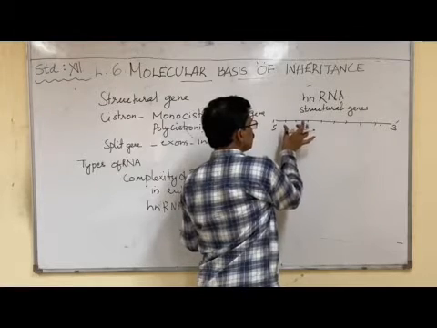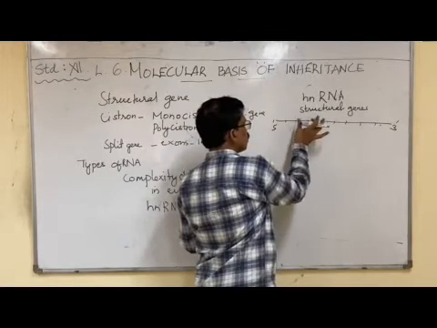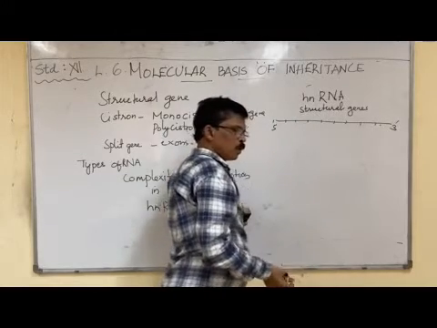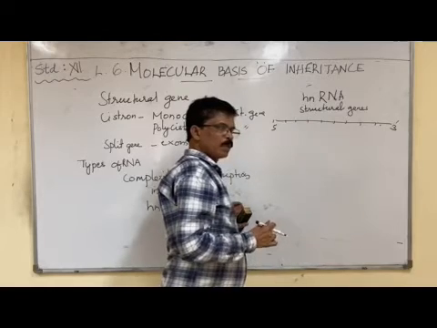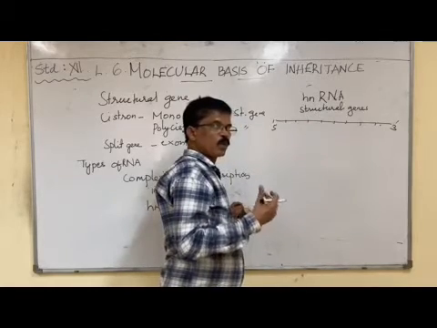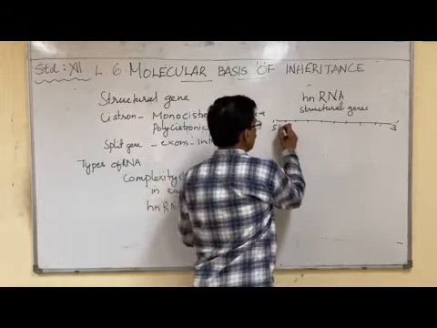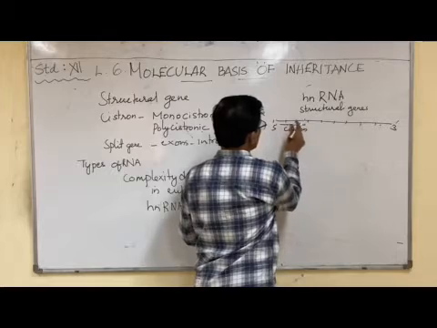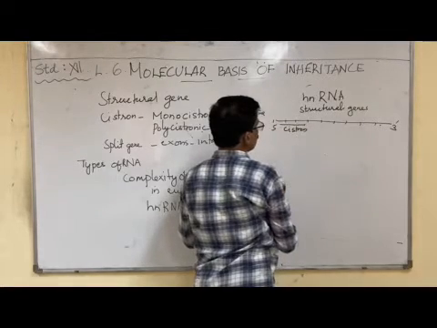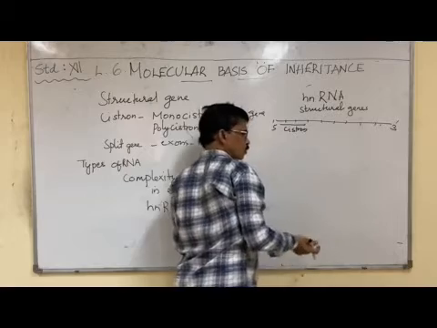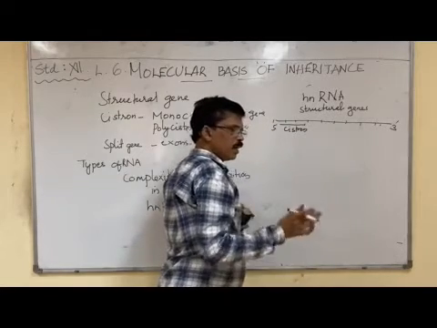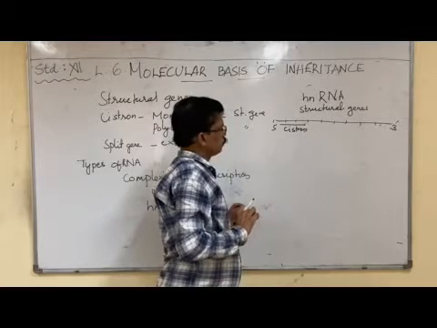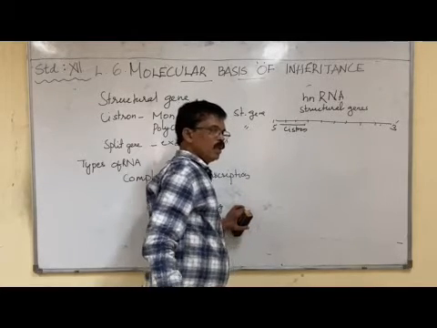So, what is a cistron? A cistron is a segment of the structural gene which can produce a polypeptide or protein chain. So a cistron is a part of the structural gene which can translate into a particular protein molecule or polypeptide chain.